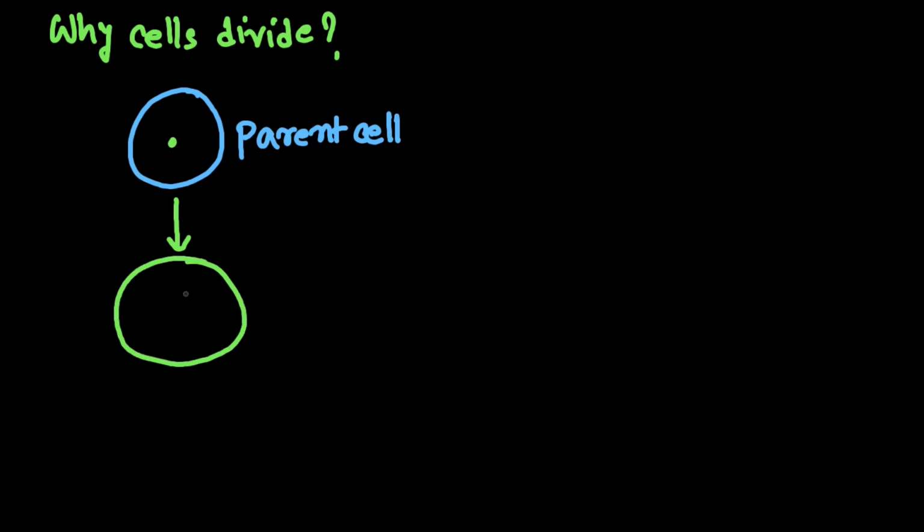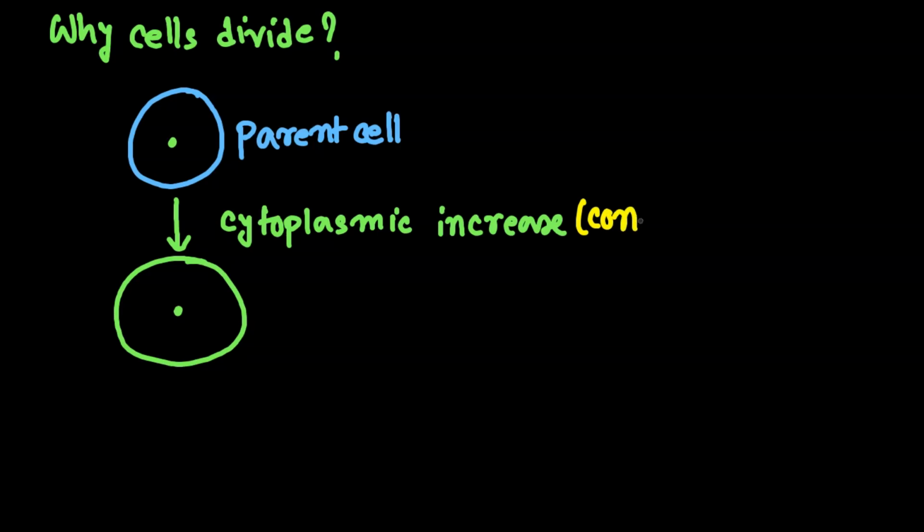When the parent cell is growing, obviously there will be a cytoplasmic increase. In the cell there is cytoplasm, and this is a continuous process. Now the cytoplasm is growing, so the cell also grows.